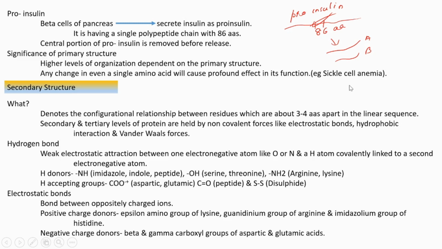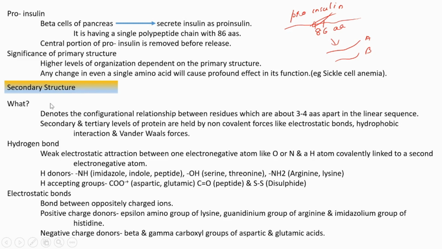Example, sickle cell anemia. A single amino acid change in hemoglobin leads to the disease sickle cell anemia. Glutamic acid is replaced by valine.